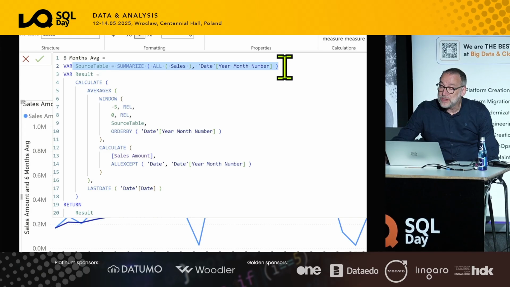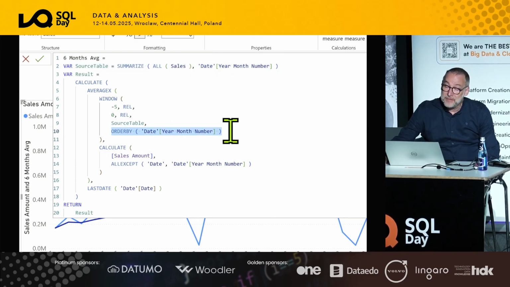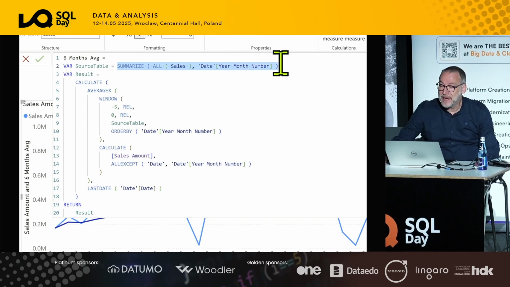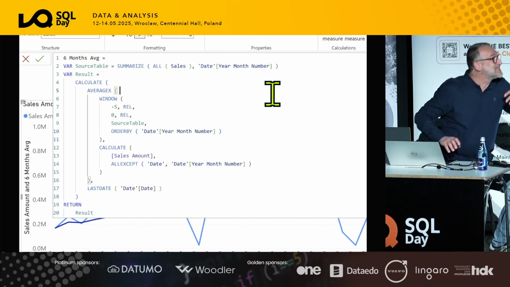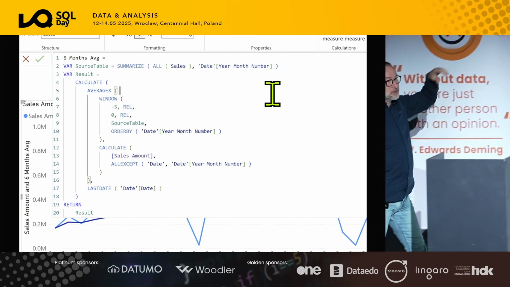One thing that I always do, and I suggest you do that because it helps a lot, is to pre-compute the source table. You might notice that even though I use order by, and I know that by default the source table would be all selected of the year-month number, I never do that. I always create the source table by hand, because I want to see in my code what the source table is.